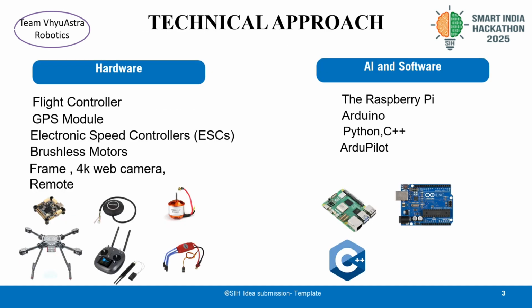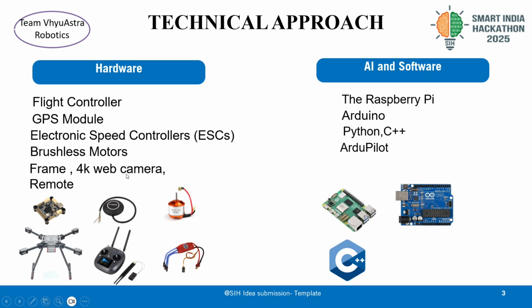So now coming to the technical approach, the topic of hardware. The basic components we'll be using are the flight controller, which is the main CPU unit, then electronic speed controllers, which control the speeds, then brushless motors, which are not of too much RPM or too much torque, balanced in torque and RPM, and also frames. The frames should be scalable too, which means they are of such a model that they can be made ready for industrial levels. We will come to this topic again also.